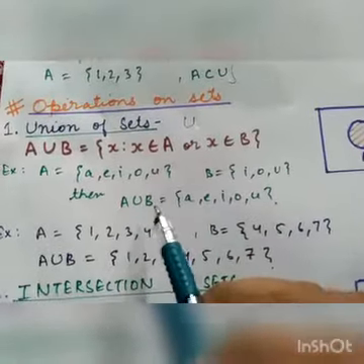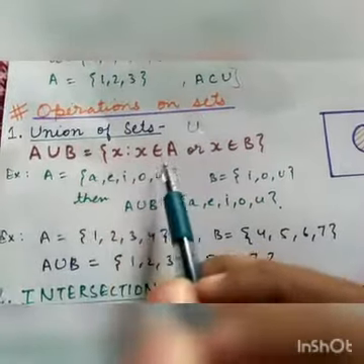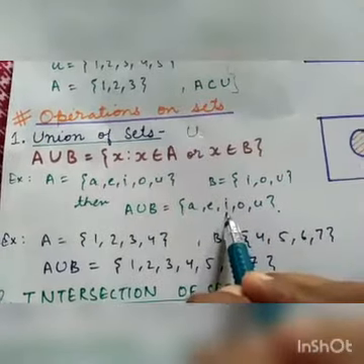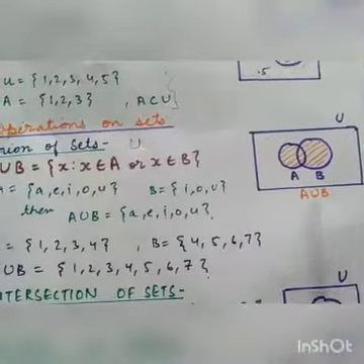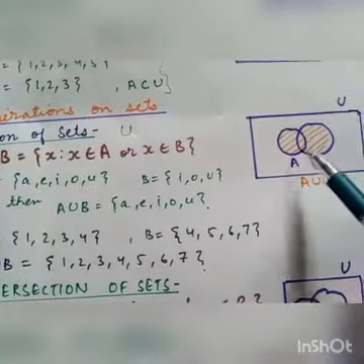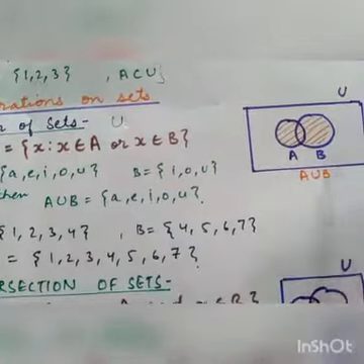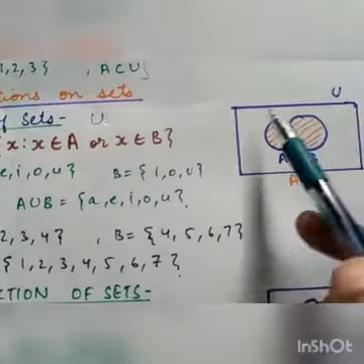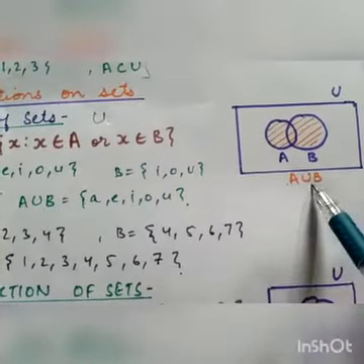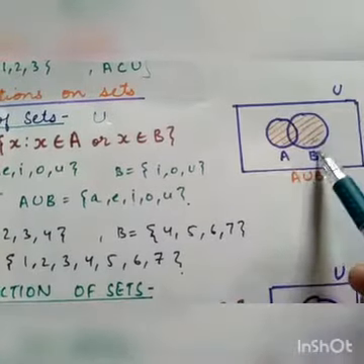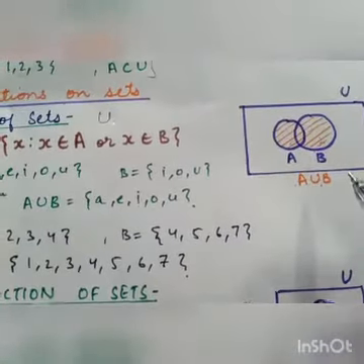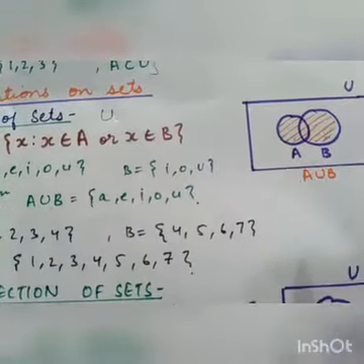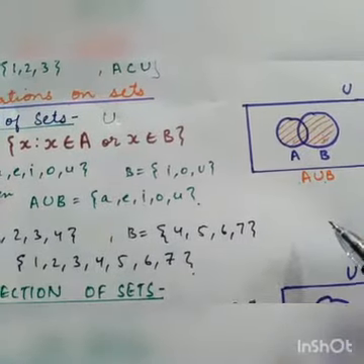What we do here is that whenever we write the union of any two sets, we have to write each element from both the sets at least once. Suppose this is a set A; in general, this is a Venn diagram for the union of two sets. This is set A and this is set B, and this is the universal set. Then A union B is represented by this shaded portion, in which each element of A and B has to be written at least once. One time each of the elements has to be mentioned from both the sets A and B.